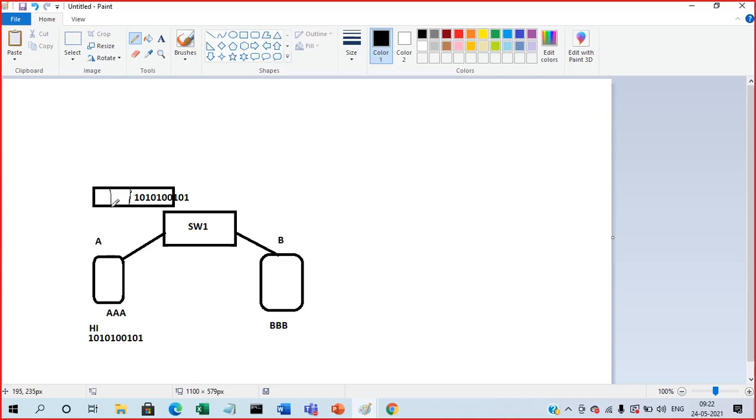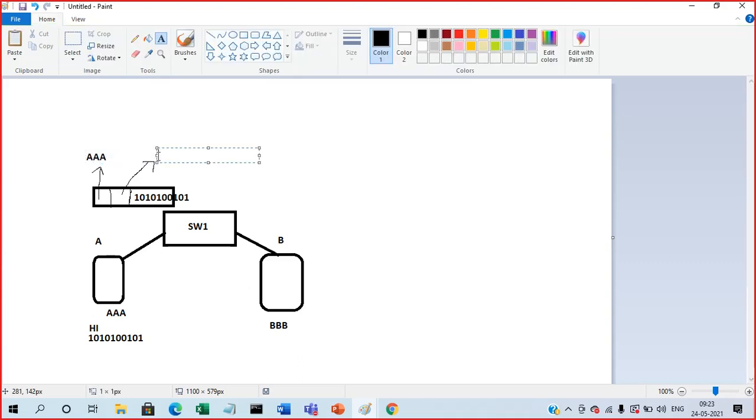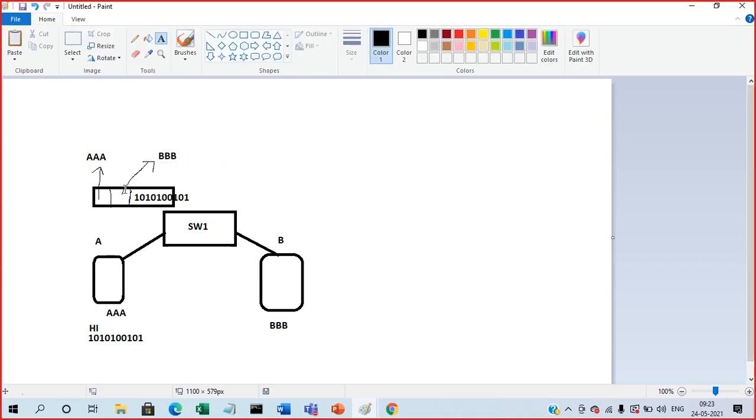What I'll put in this box, I'll divide into two boxes. This is the source MAC address, and this is the destination MAC address. Source MAC address I'll put, destination MAC address I'll put, payload I'll put. These are the things which I send from the source machine to the destination machine.